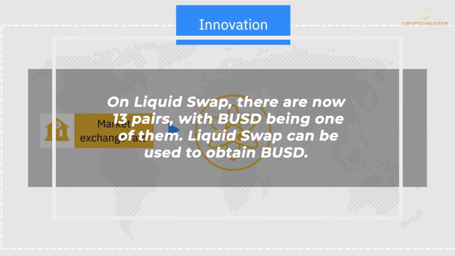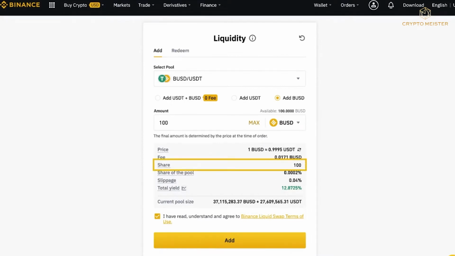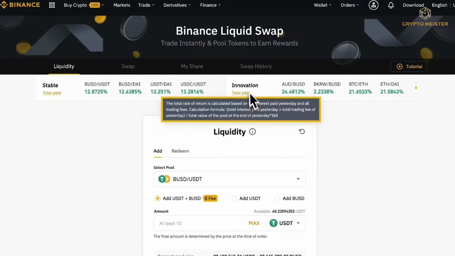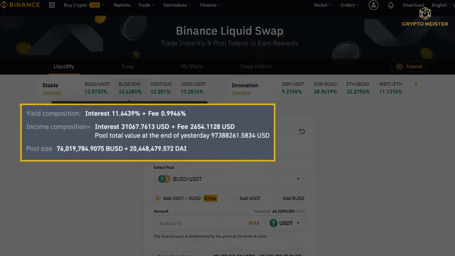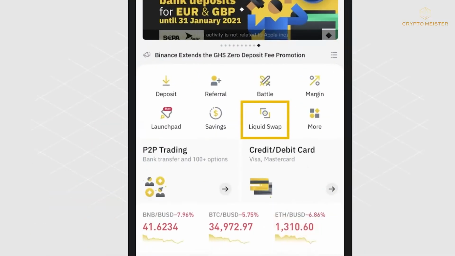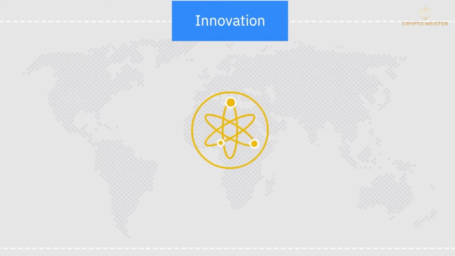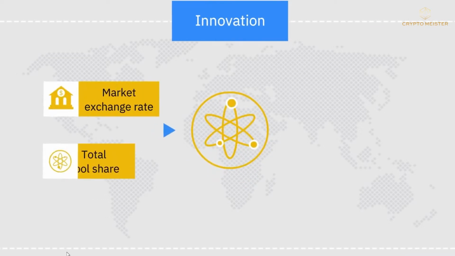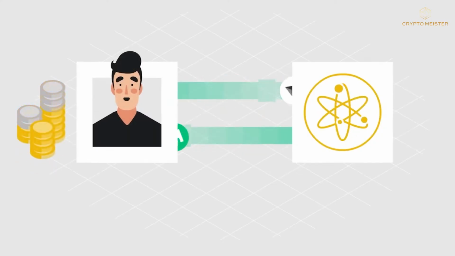Liquid Swap can be used to obtain BUSD. Go to Liquid Swap and make sure the cryptocurrency you'll be exchanging for BUSD is in your spot wallet. Then, under Sell, select the token you want to sell. You can acquire BUSD on Liquid Swap by selling USDT, DAI, EUR, ETH, AUD, or BTC. Select BUSD from the Buy menu. The amount of BUSD you'll receive in this transaction will be automatically shown by the system.